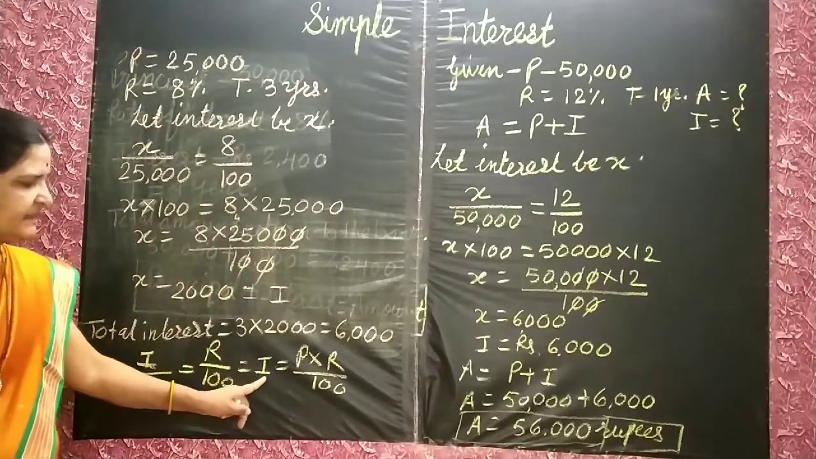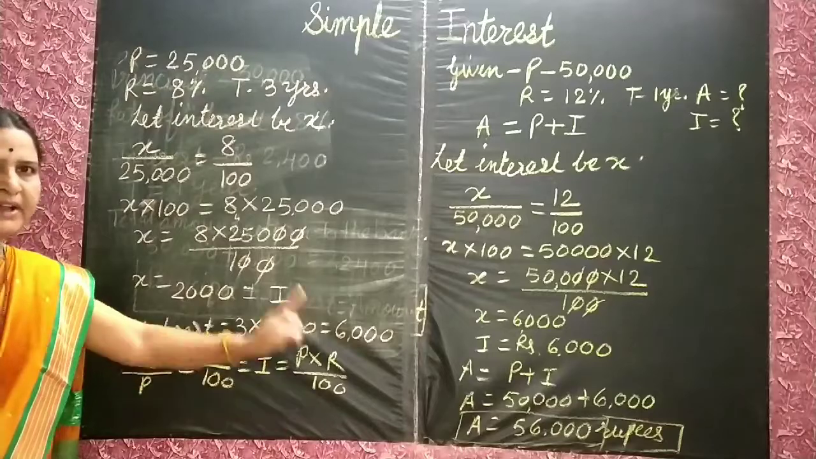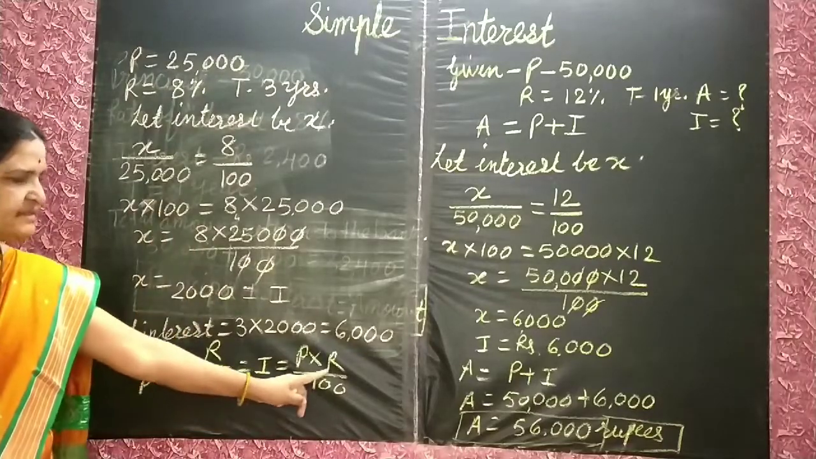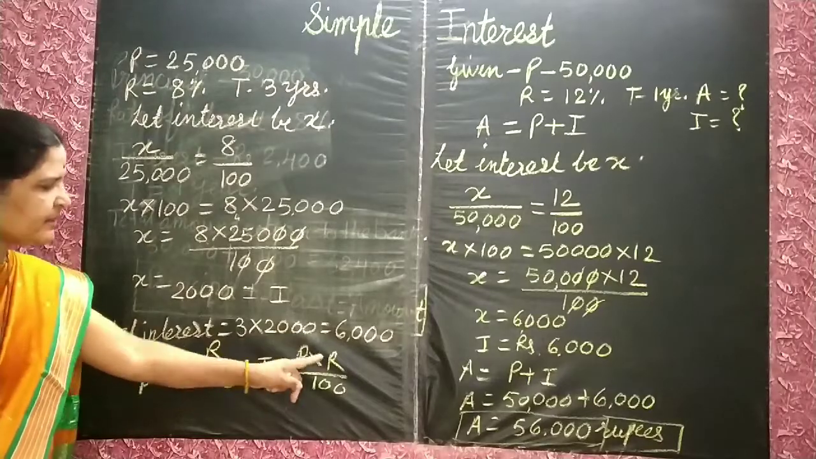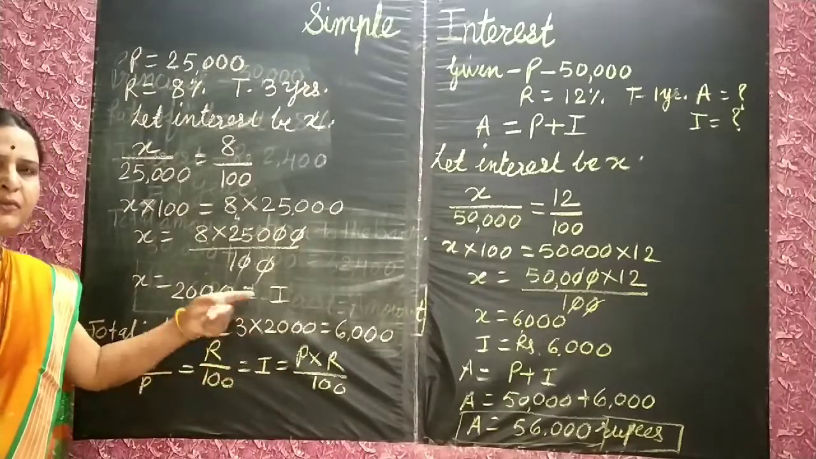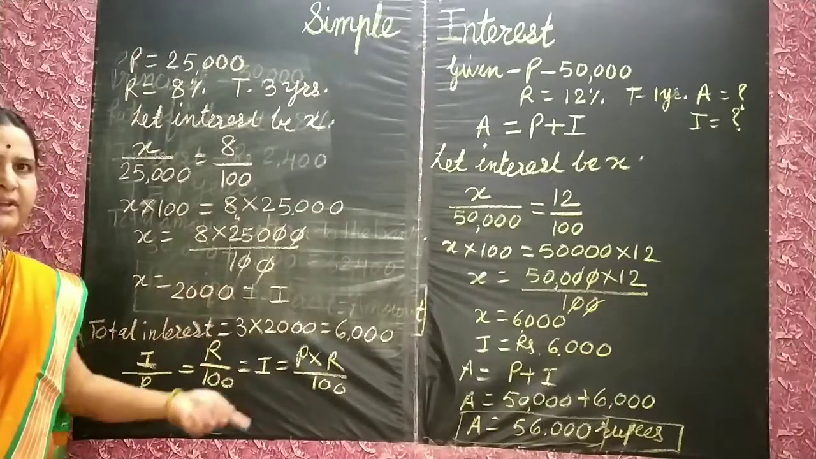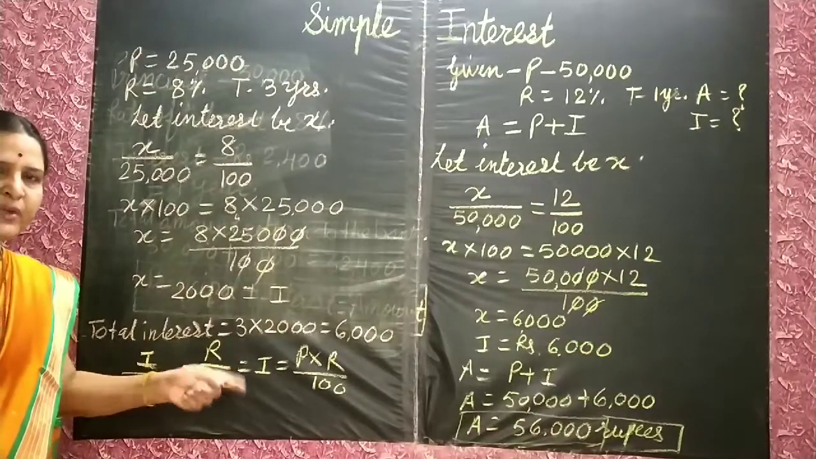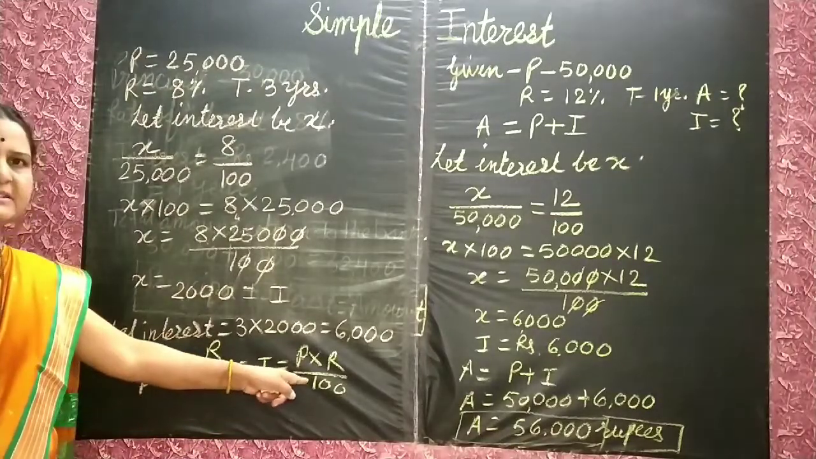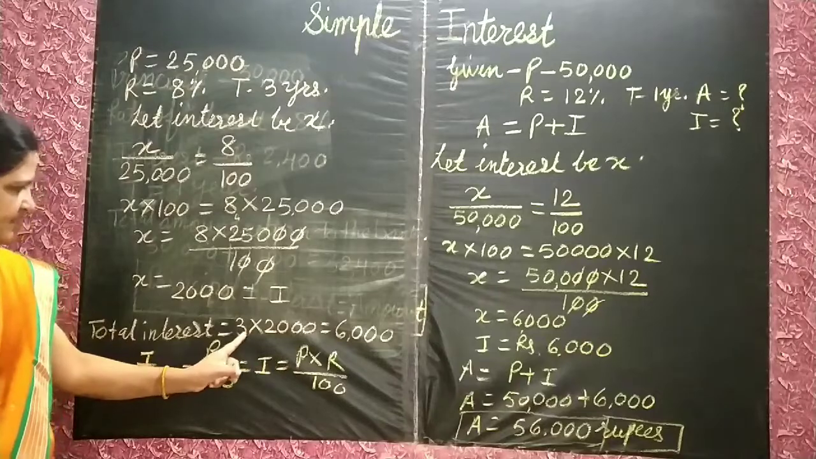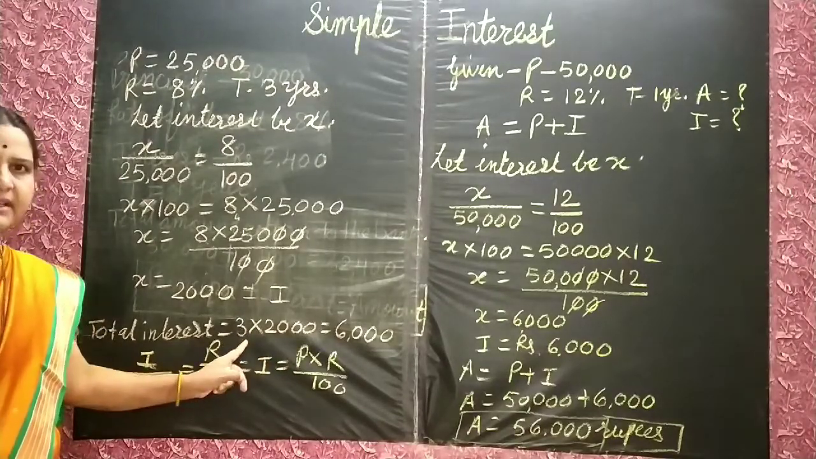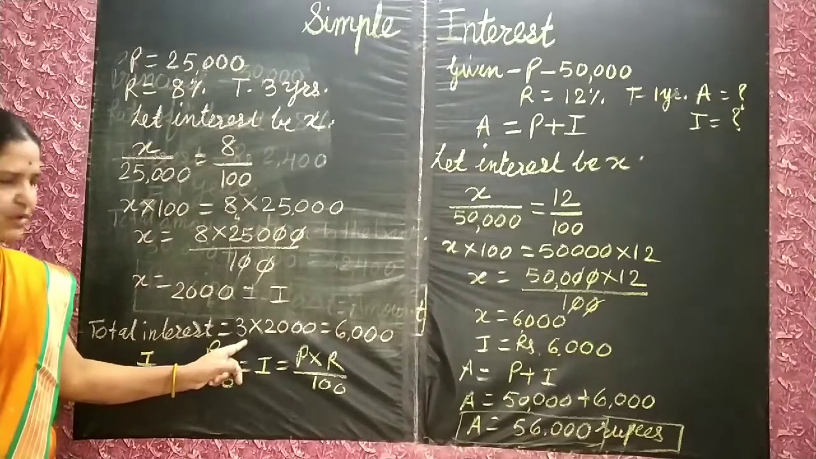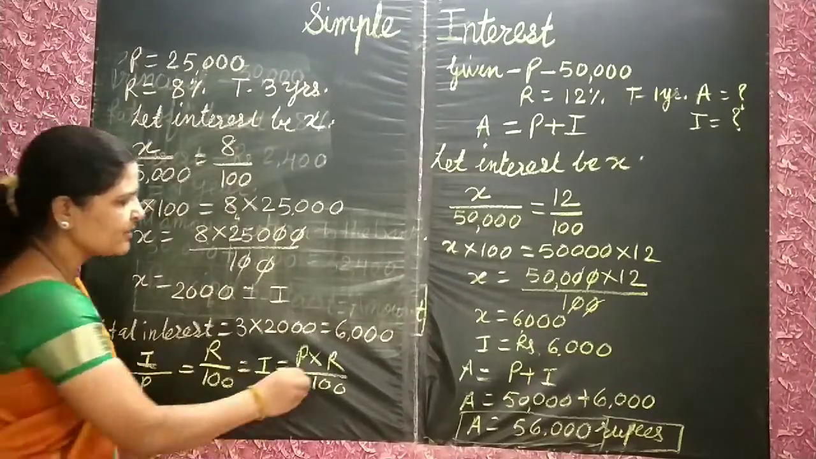Okay, this interest is for how many years? Only 1 year. This formula is for finding the interest for only 1 year. If we have to find out for 2 years, 3 years, 4 years, what do we have to do? We have to multiply this interest by that number. Here we have multiplied this interest by 3. Same like that, isn't it? So for this also we are going to multiply it.